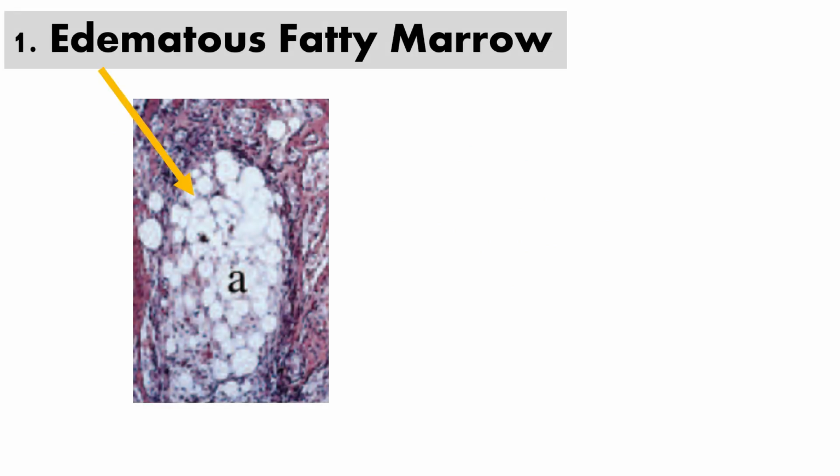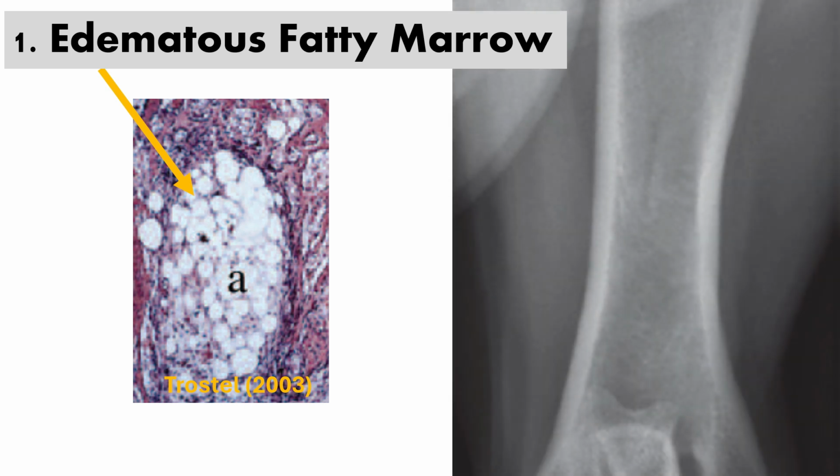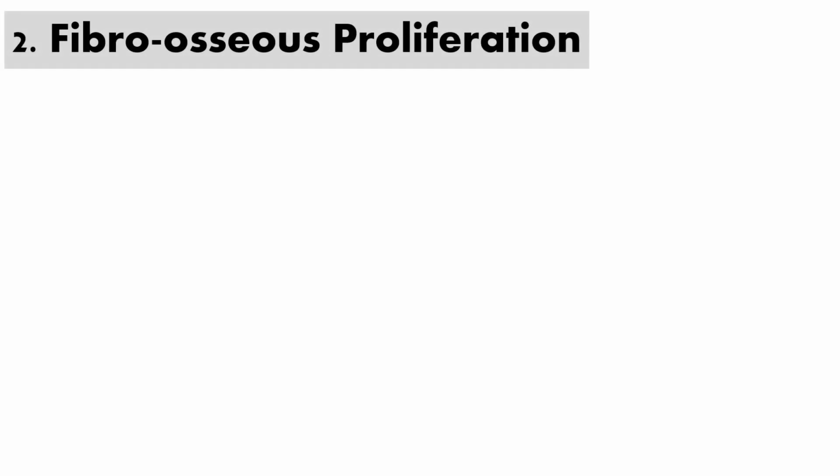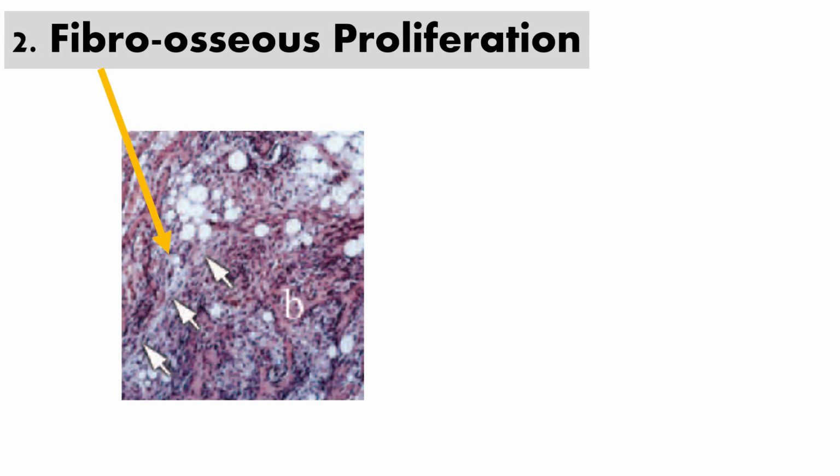The cycle begins with the exudation of protein-rich edema fluid around small-caliber blood vessels in the adipose tissue of bone marrow. This process occurs near the nutrient foramen in the diaphysis of long bones, extending into the metaphyses. The edema fluid dissects between cells of the fatty marrow, stimulating the proliferation of reticular fibroblasts.